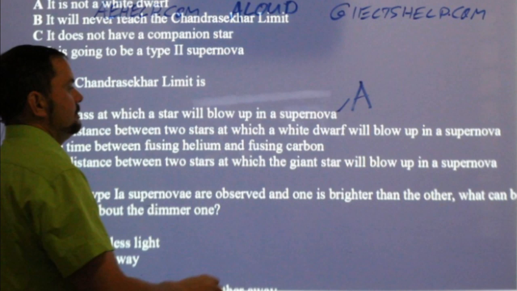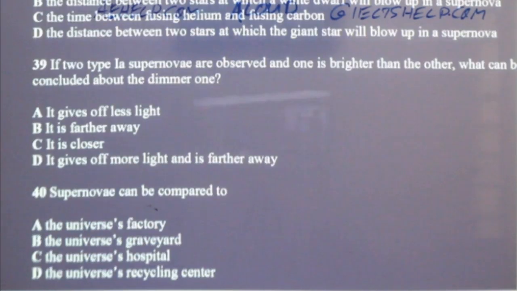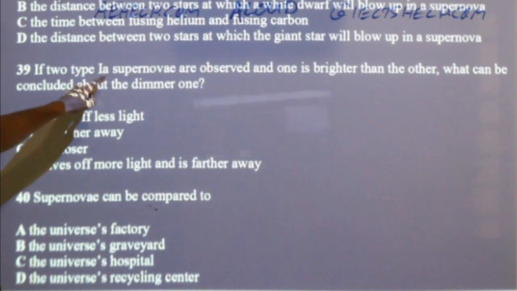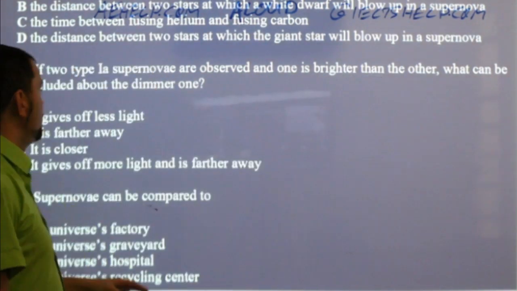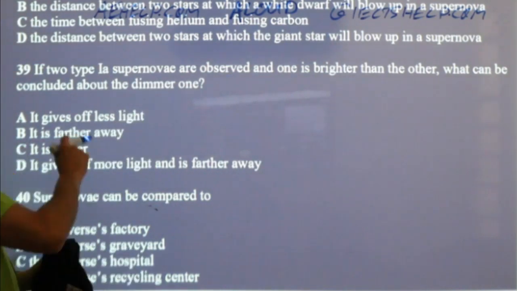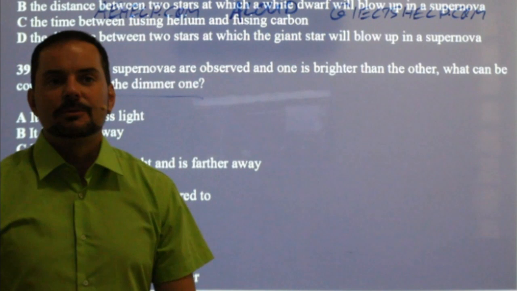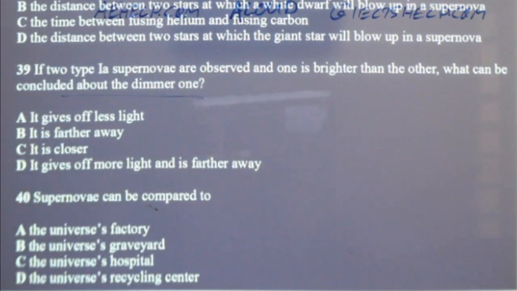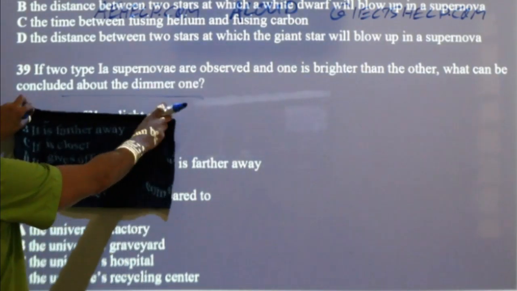All right, couple more questions. 39. If two type 1a supernovae are observed and one is brighter than the other, what can be concluded about the dimmer one? So what can be said about the dimmer one for number 39? In your own words. Don't read. Okay? I'm going to hide the answers. Okay, there.